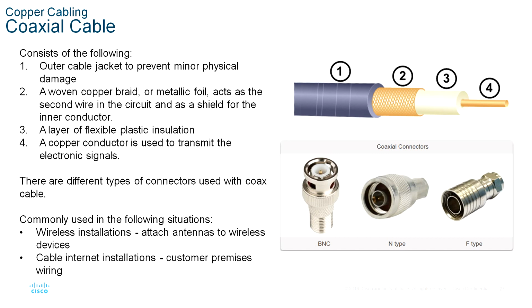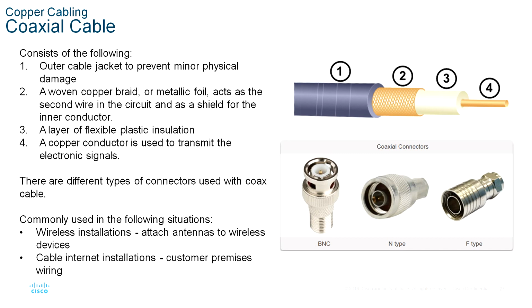The next one, cable internet installations. Cable service providers provide internet connectivity to their customers by replacing portions of the coaxial cable and supporting amplification elements with fiber optic cable. However, the wiring inside the customer's premises is still coax cable.